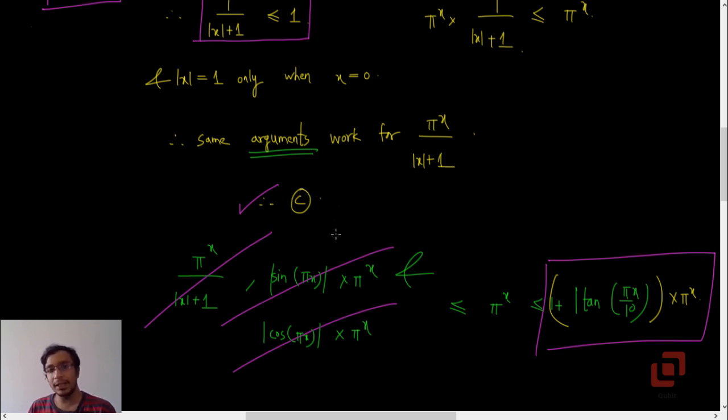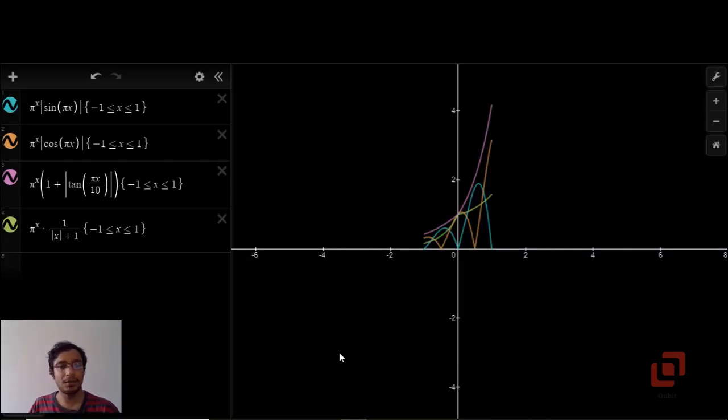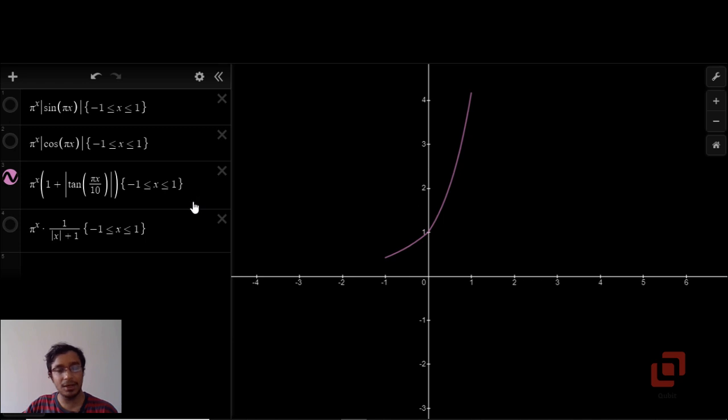Now although in the examination you will not have access to calculators, now we do have, so let's verify our result graphically. Okay, so I have now plotted these functions. Let me hide the graphs of mod, cos and sine. Yes, so this is now the graph of the function pi raised to x into 1 plus mod of tan of pi x by 10. Now our job is to verify that all three graphs are below this particular purple graph.